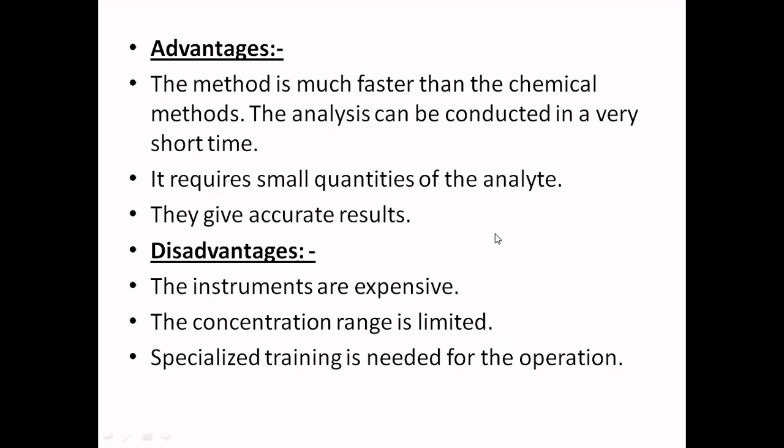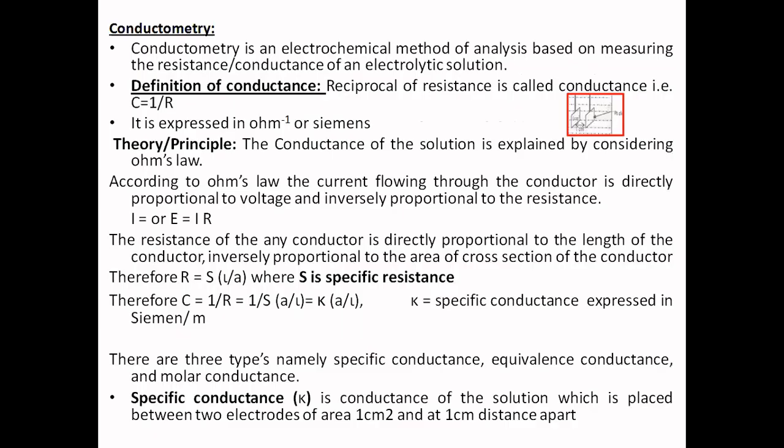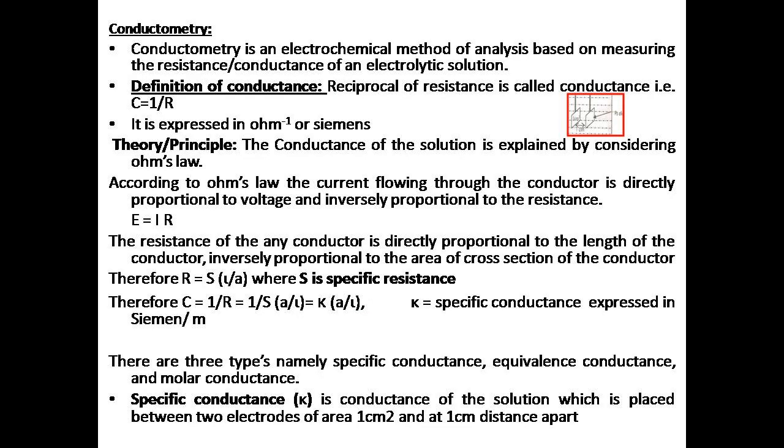Now under this, as we already came across, there are two types of instrumental methods of analysis: one is the electrical method, the other the optical method. Now let us look into the electrical measurement methods of instrumental methods of analysis. Under that, conductometry is the first topic. What is conductometry? Conductometry is an electrochemical method of analysis based on the measurement of resistance or conductance of an electrolytic solution. Here, underline this electrolytic solution. It means the solution you are taking must conduct electricity. Then only you can take it for this conductometric method of analysis.